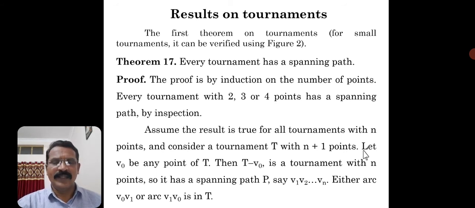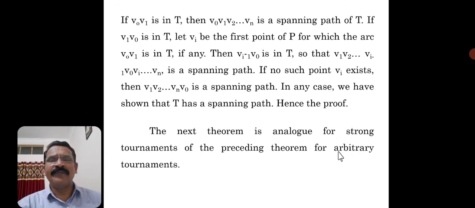So one directed arc must be there between two vertices. Okay. So therefore, what we are going to say: if V0 V1 is in T, then V1 V0 will not be there in T. Then V0 V1 V2 and so on up to Vn is a spanning path, because after deleting one vertex we got only n vertices by the assumption.